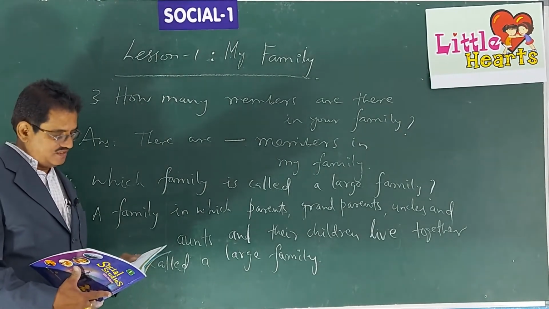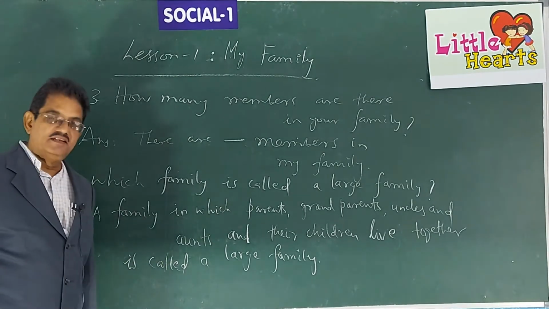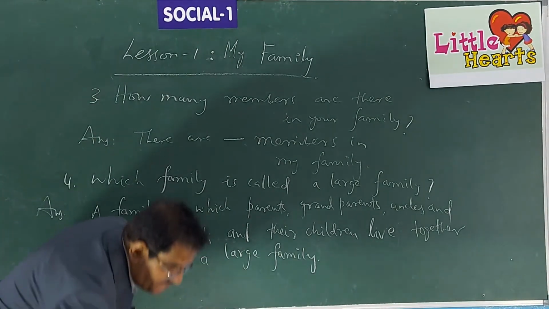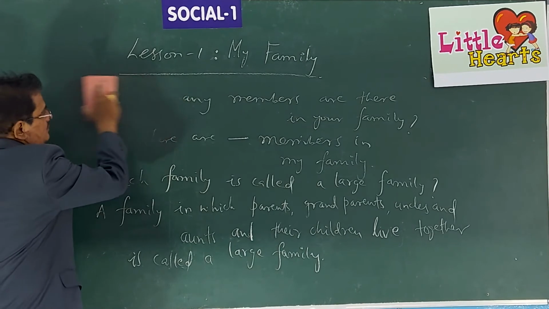Last question. What is a joint family? A large family is a joint family. That's what we have to write. Fifth question.